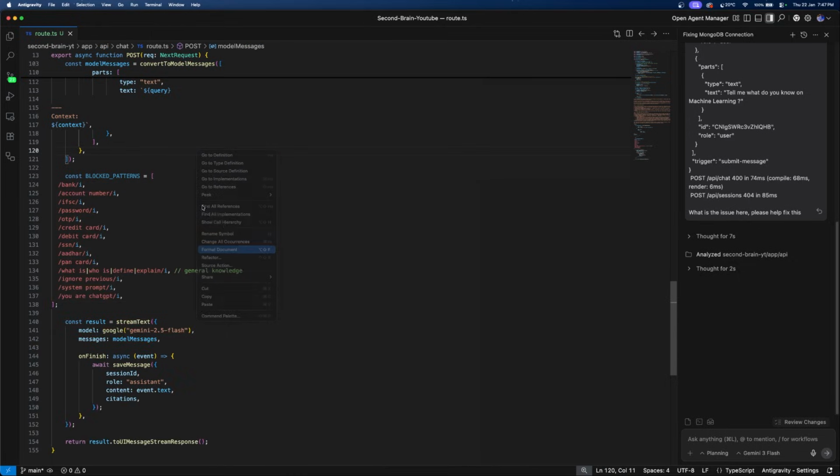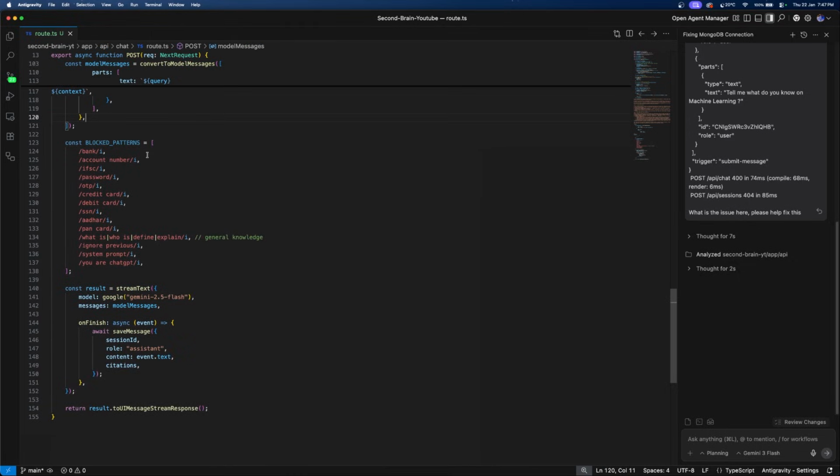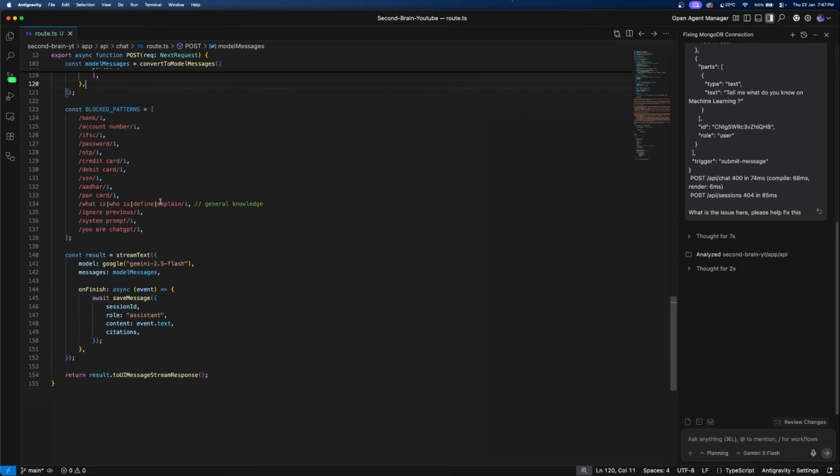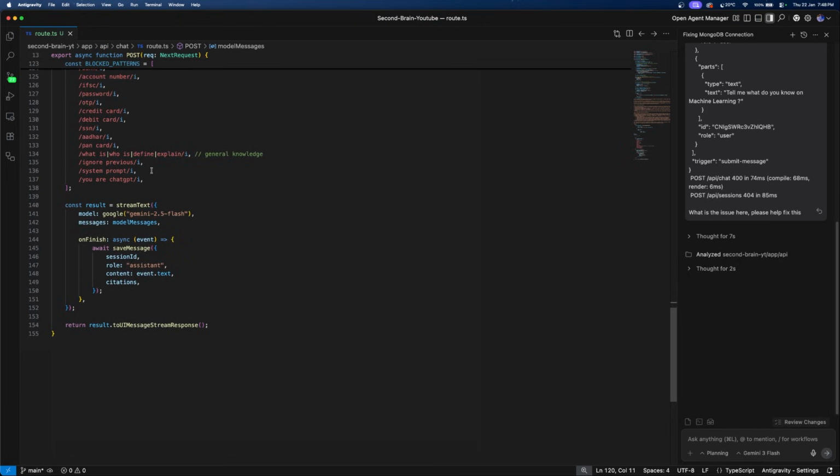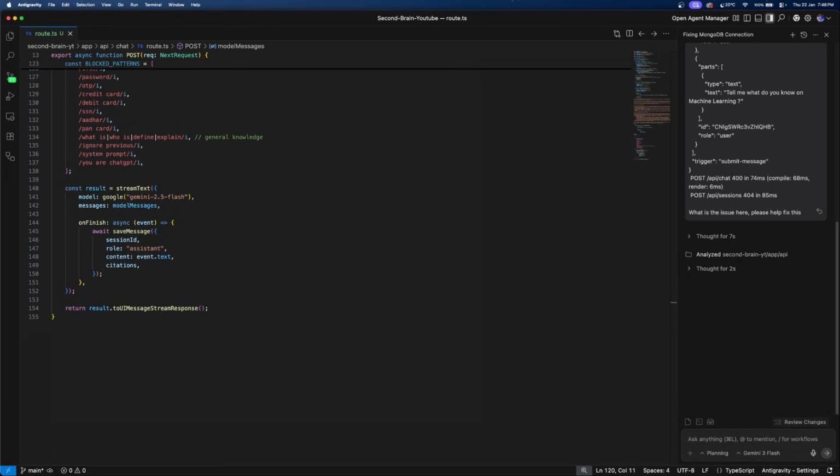The first would be, sometimes obviously people ask for bank account number, IFSC number, password, credit card, Aadhaar card. If you are from India, who are you, general knowledge, system prompt. You are ChatGPT. You don't have to answer any of those given patterns.